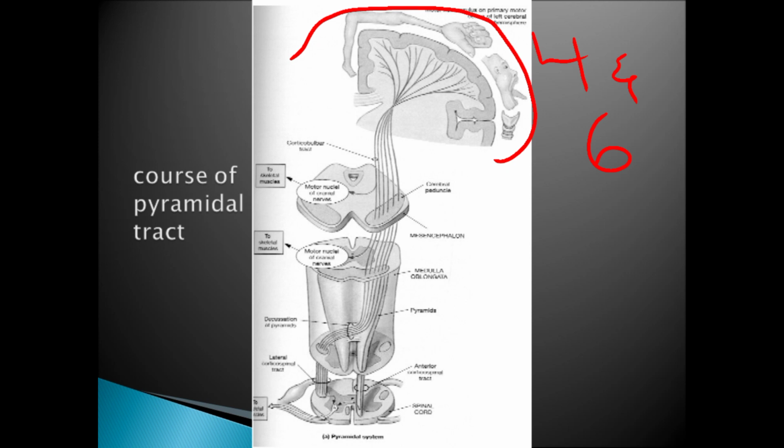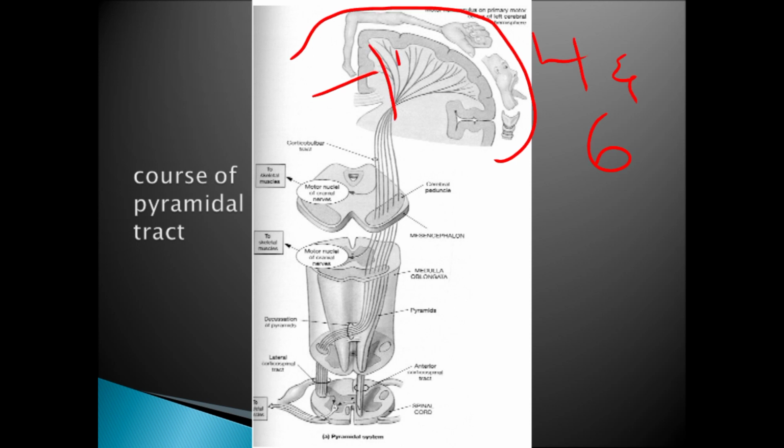Here it comes from area number 4 and 6, which is present in the frontal lobe. I am talking about the origin. The fibers take origin from area number 4 and 6 of the motor cortex area. Next, after taking the origin, you can see here the many fibers.